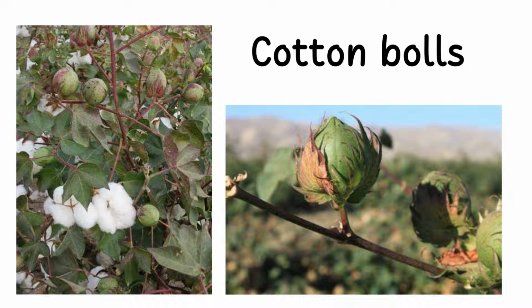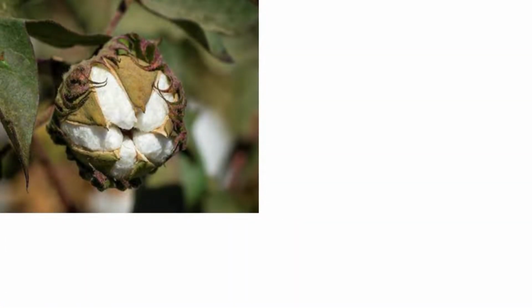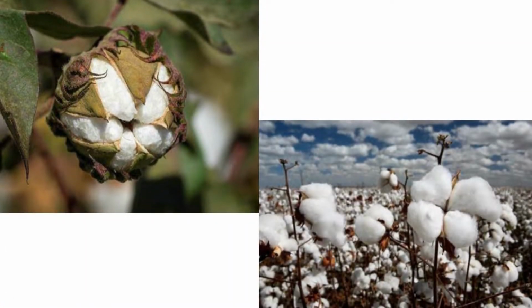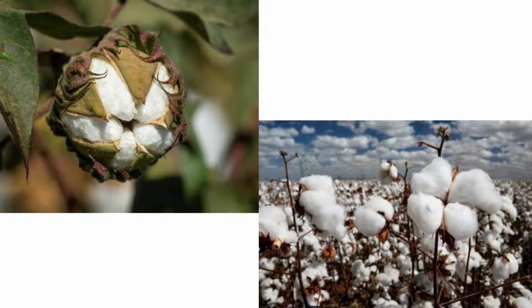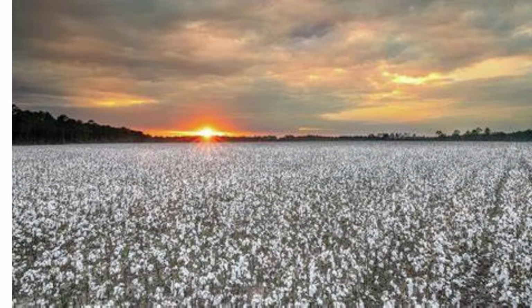The fruits of the cotton plants, cotton bolls, are about the size of a lemon. After maturing, the bolls burst open and the seeds covered with cotton fibers can be seen. Have you ever seen a cotton field that is ready for picking? It looks like a field covered with snow.